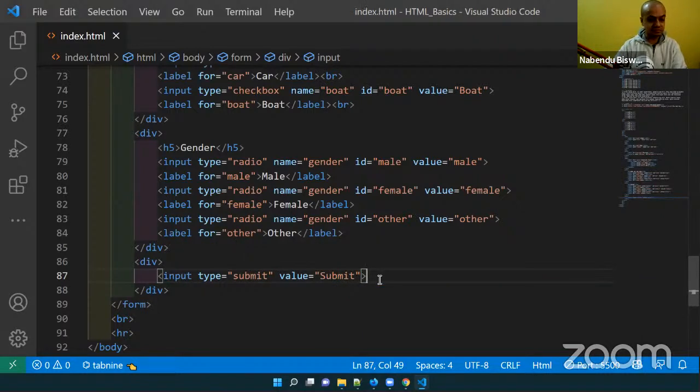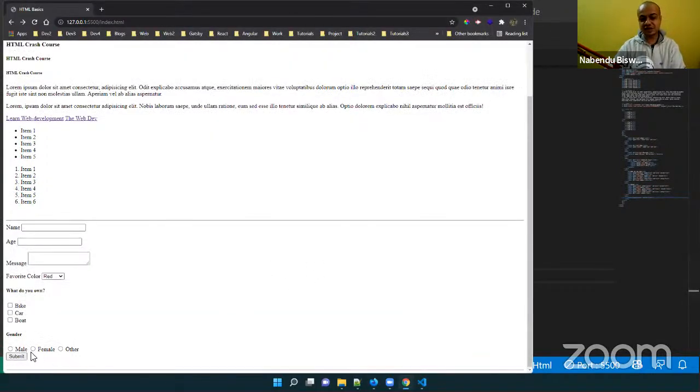Whatever value you give, it will show there. It actually creates a button kind of thing, a different kind of button, which we will learn a bit later on. This is mainly a JavaScript thing.